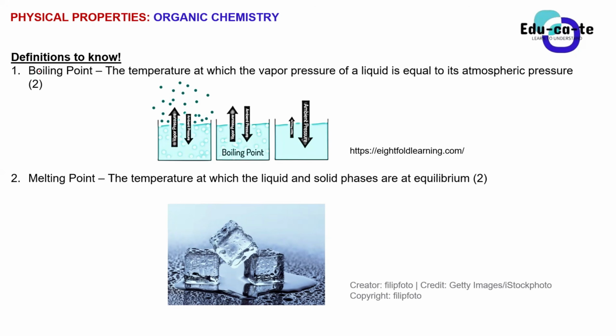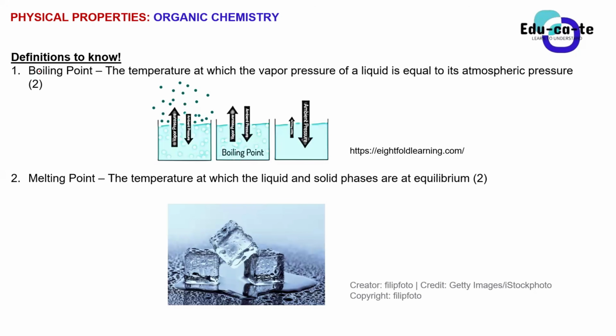Simply that. For example, if you take a pot of water, you fill in some water and then you turn on the stove, the temperature will continue rising and rising and rising, right? Because you are heating the water. And then at some point you're going to see the water starting to boil. So you just need to find out what the temperature of the water is at that point. That is the boiling point.